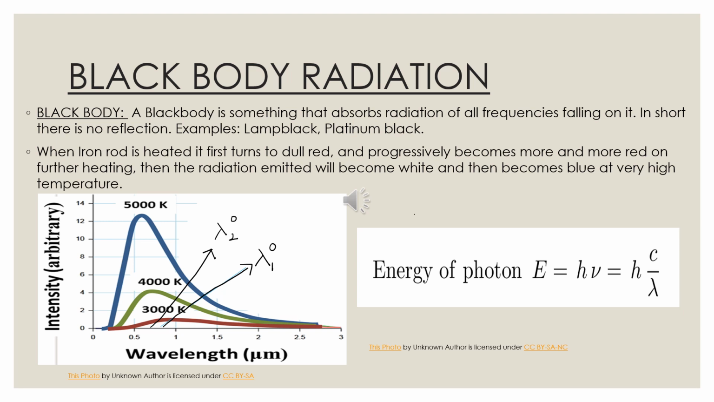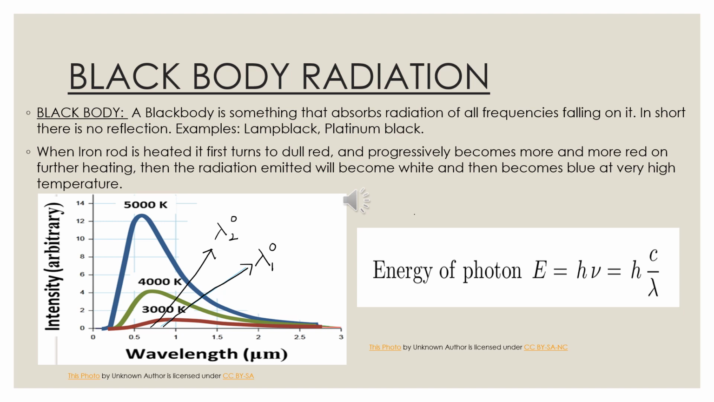So, let us draw a graph between the wavelength and intensity of light. You can see the graph, which is drawn at three different temperatures, 3000 Kelvin, 4000 Kelvin and 5000 Kelvin. We have taken wavelength along the x-axis and intensity along the y-axis.